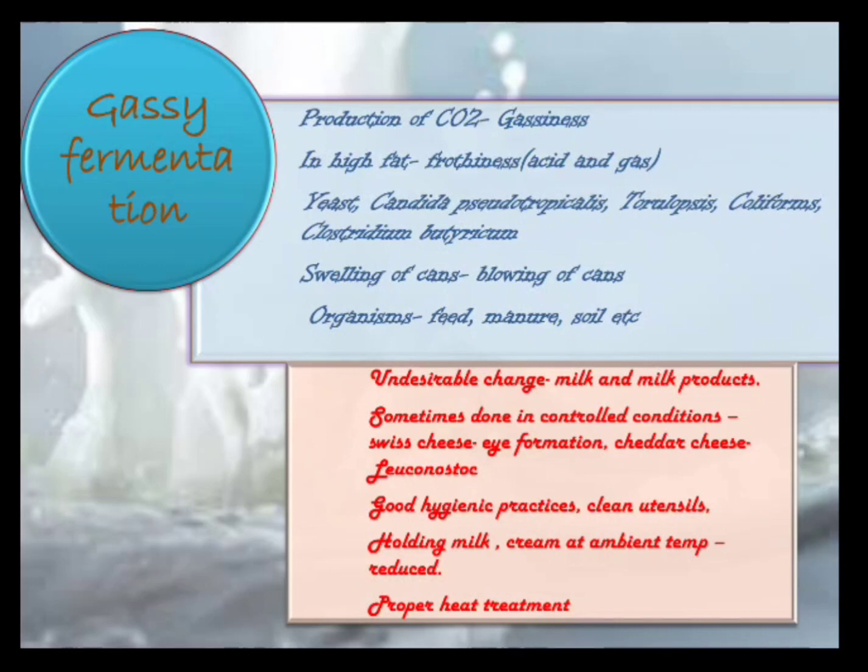In some of the cheese you might have seen that there are eyes, there are holes in the cheese. These holes are because of the carbon dioxide that escapes, and that is the reason you get that particular texture, those eyes in the cheese. So in order to get those eyes in the cheese, carbon dioxide is required. That is where you utilize these microorganisms. What are those organisms? Yeast is added, Candida pseudotropicalis is added, Torulopsis is added. Coliforms are not added deliberately, but again they are a contaminant that will result in a change in the milk.